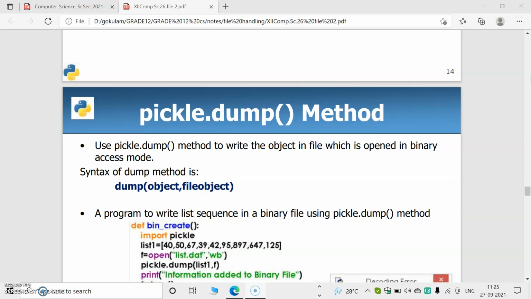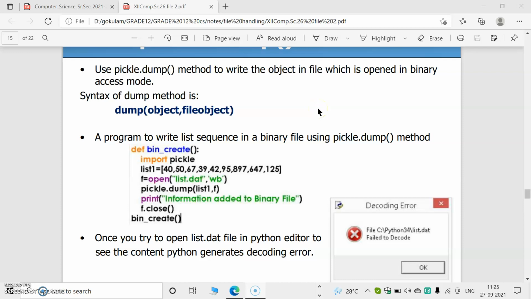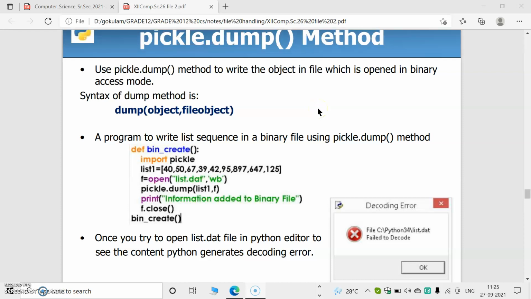If you want to access the dump method or load method, we have to import the corresponding module. The import statement is needed because load and dump are inside one module, whose name is pickle. It is compulsory. The syntax of dump and load is pickle.dump and pickle.load.